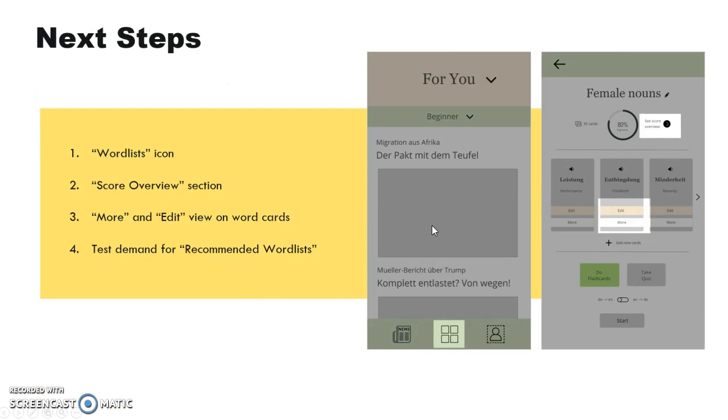For next steps, I will redesign a new word list icon in the navigation menu, which has been a major disruptor for testers to find the word lists. I will develop further the score overview part in the word list and the more and edit view on the word cards. I also want to conduct some surveys or interviews to understand the demand for recommended word lists, which has been suggested by an interviewee.